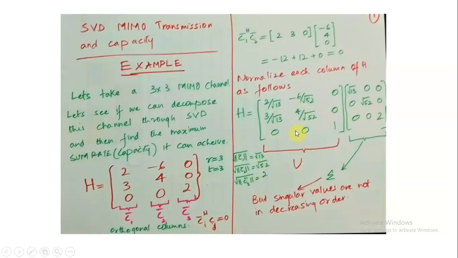What we could do is decompose this matrix into this normalized channel matrix, which is U, and the remaining thing that you get is the diagonal matrix. The point here is that this diagonal matrix does not satisfy the property that the singular values are ordered. The first value is smaller than the second, which is larger than the third. These singular values are not in decreasing order, but they should be in decreasing order.